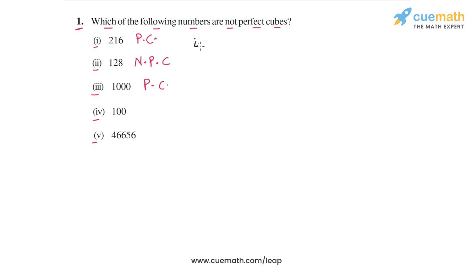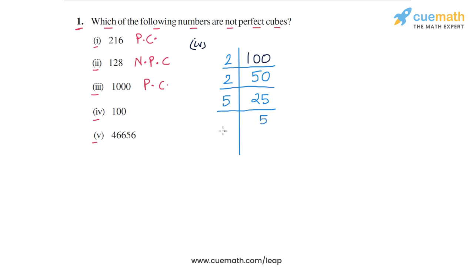Now coming to part 4, the number in part 4 is 100, and once again we will start by prime factorizing this number. 100 is an even number, so we divide by 2 and that gives us 50. 50 is also even, so we divide by 2 again and that gives us 25. Now 25 is not divisible by 2 or 3, but it is divisible by 5, so we take out a 5 and that gives us 5, and then we take out the last 5 and that leaves us with 1.